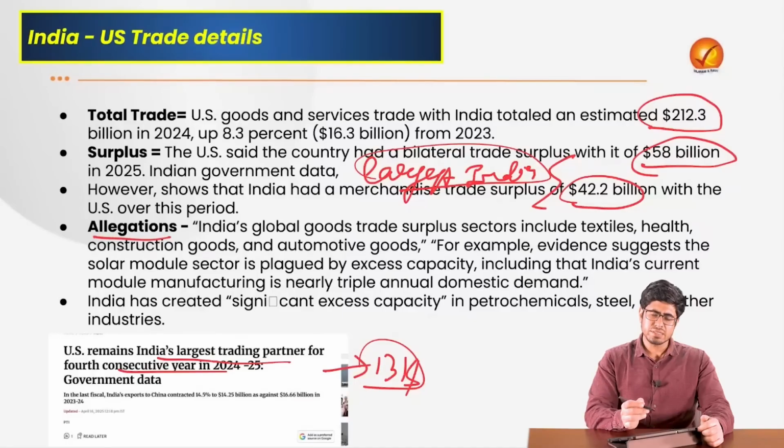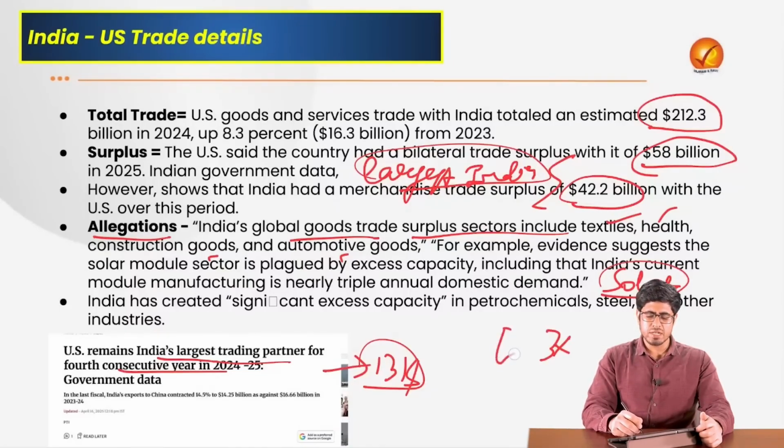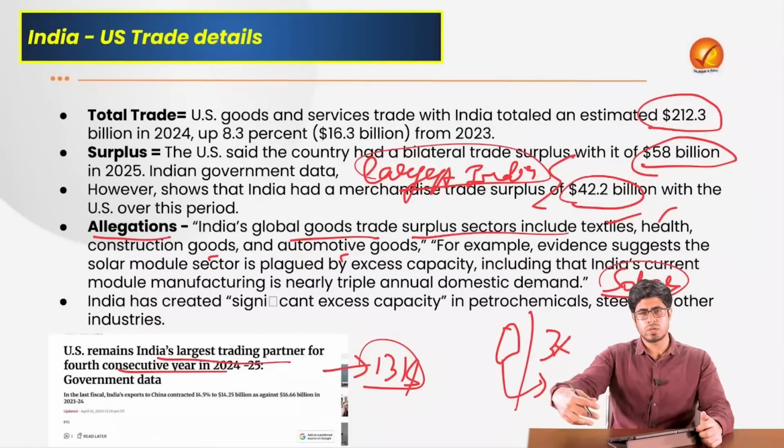There are allegations against India that India's global goods trade surplus from sectors like textiles, health, construction goods and automotive goods, or also goods like solar panels, are produced due to excessive annual capacity. Our annual capacity is 3 times the domestic demand. So any goods that we produce, we are bound to export to other countries like the USA. That is the allegation that they are making.